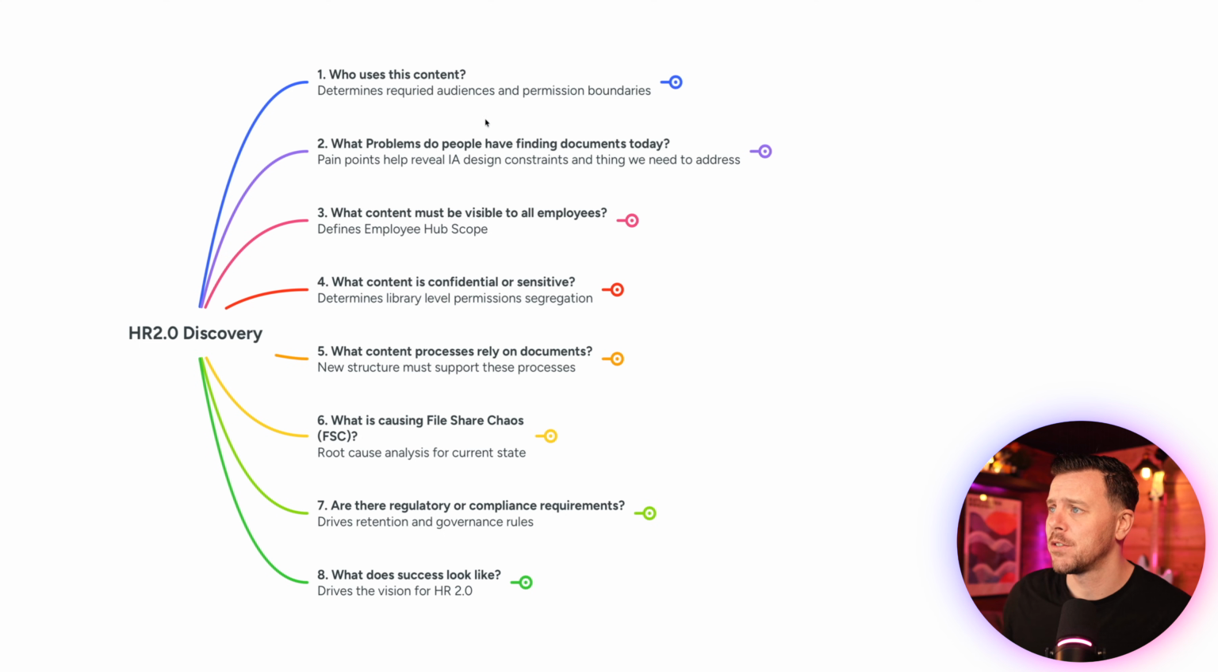So what we're looking at here is who uses the content, what problems do people have finding documents today, what content must be visible to all employees, what content is confidential or sensitive, what content processes rely on documents, what is causing this file share chaos, are there regulatory or compliance requirements, and what does success ultimately look like for us? So high level, that's what I work with.